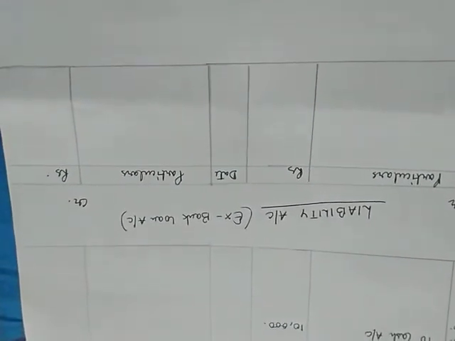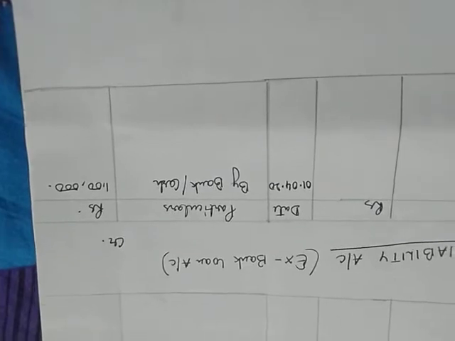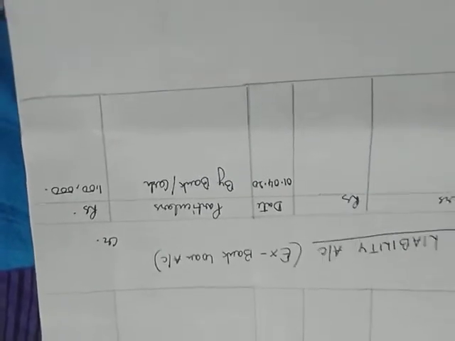Now come to the liability account, bank loan. Suppose you have taken a bank loan on 1st April for rupees 1 lakh. Since it is a liability, an increase in liability means credit, so I have to write it on the credit side. Here you can see that on 1st April 2020 I have taken a bank loan of rupees 1 lakh. So I have written 'by bank or cash account' rupees 10,000.